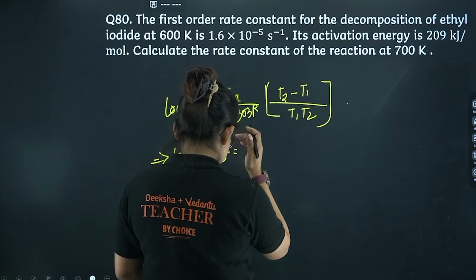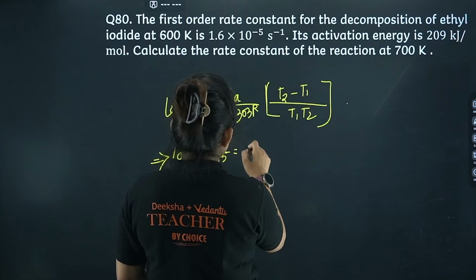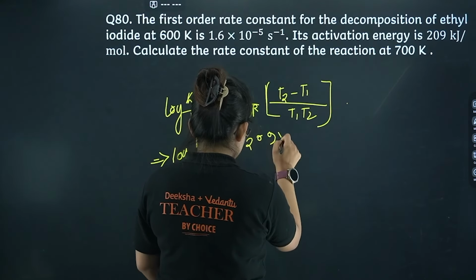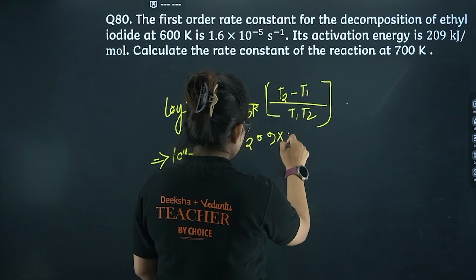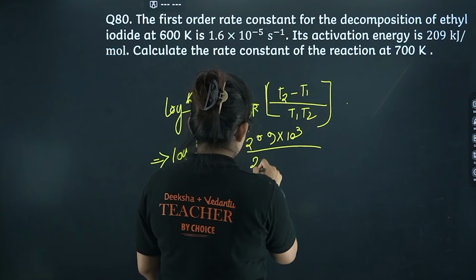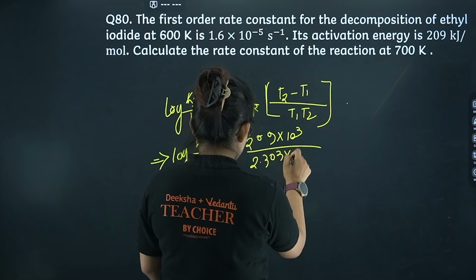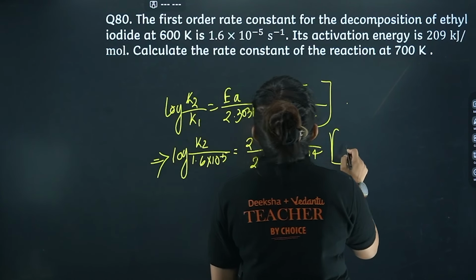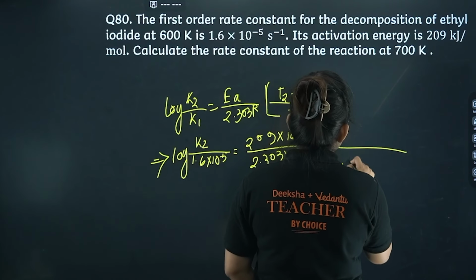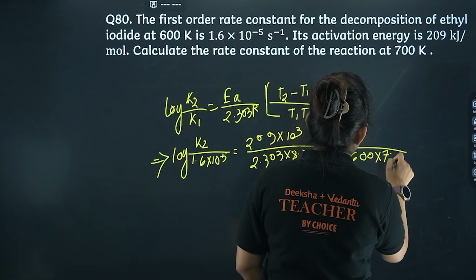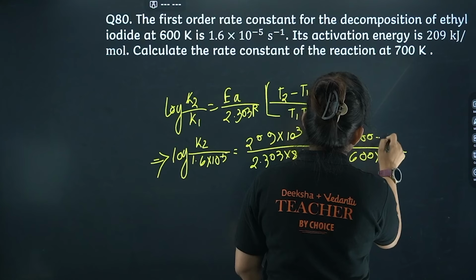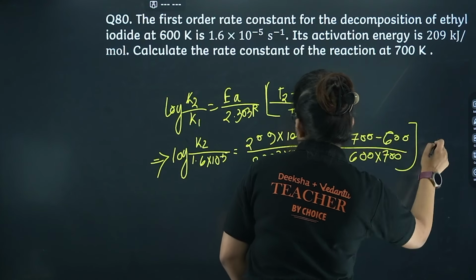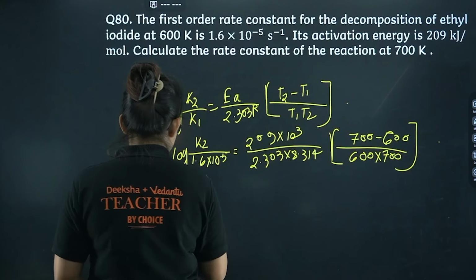Here activation energy is also given, that is 209. We will convert it into joule, into 10 cube, divided by 2.303 into 8.314. Here I have given the value 600 into 700 and here 700 minus 600. This is the calculation that you have to proceed with.